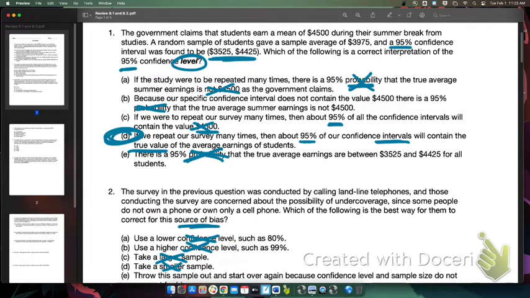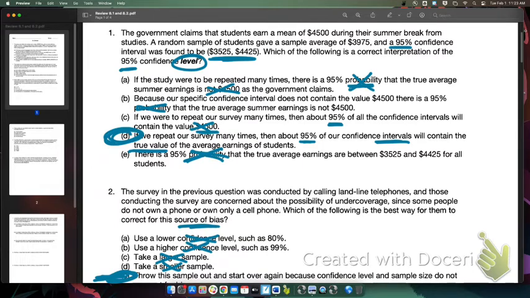Take a smaller sample? Well, that would be really bad, because then I would have variability and bias. So it looks like we need to just throw this sample out and start over, because confidence level and sample size do not account for bias. Okay, so throw out the sample and start over.